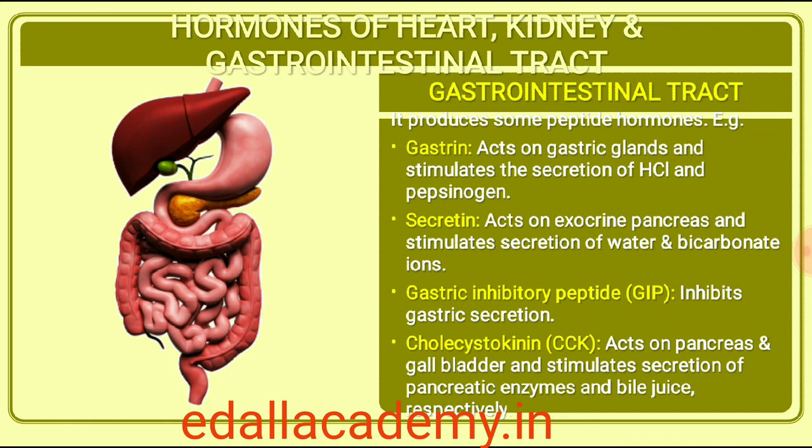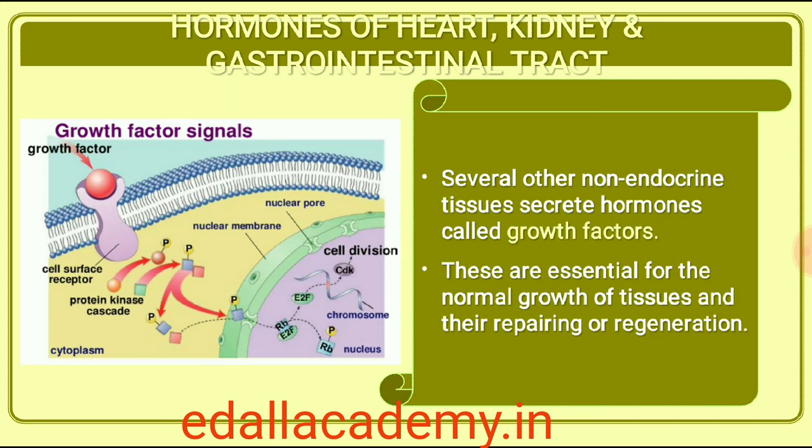Gastrin acts on the gastric glands and stimulates the secretion of hydrochloric acid and pepsinogen. Secretin acts on the exocrine pancreas and stimulates secretion of water and bicarbonate ions. CCK acts on both pancreas and gallbladder and stimulates the secretion of pancreatic enzymes and bile juice, respectively. GIP inhibits gastric secretion and motility. Several other non-endocrine tissues secrete hormones called growth factors. These factors are essential for the normal growth of tissues and their repairing, regeneration,